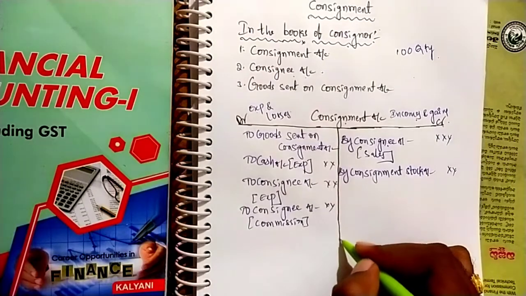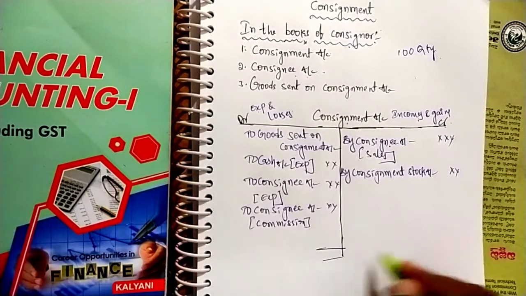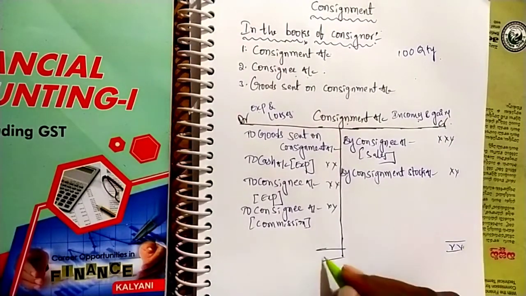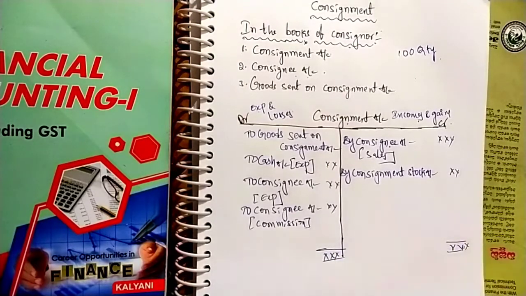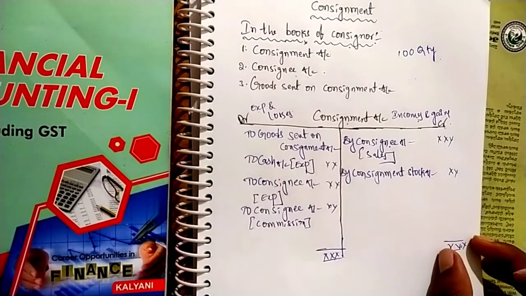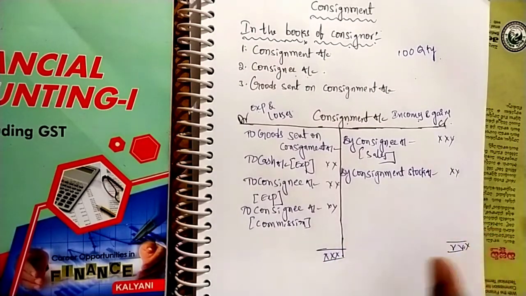Next, after that we have to total both sides. We have to total both sides, whichever is greater, the debit side or credit side.